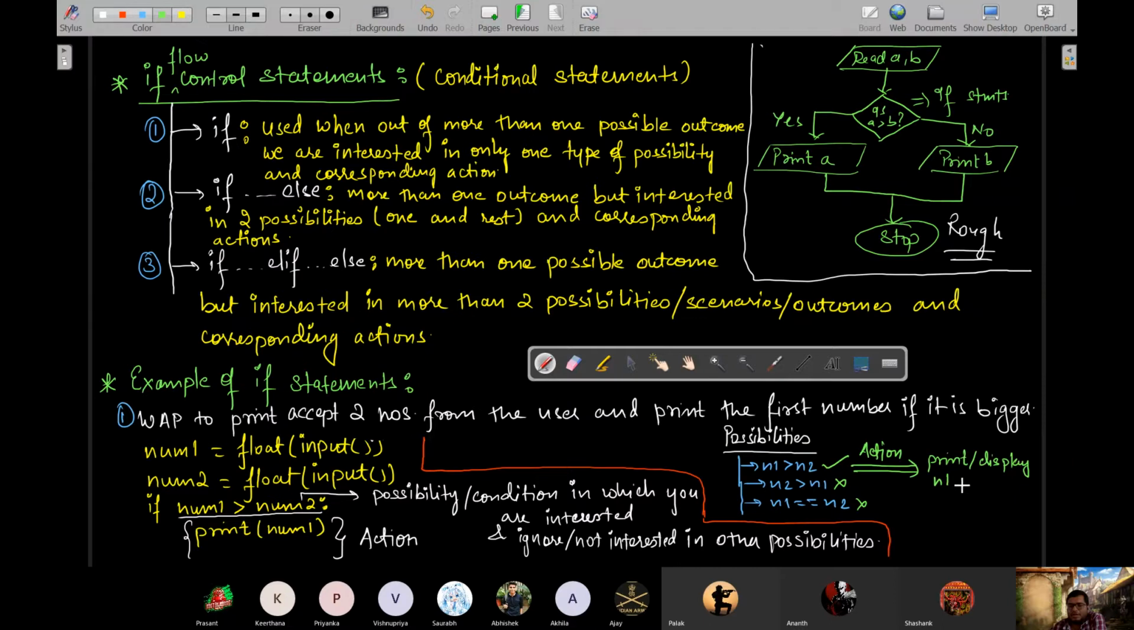ठीक है, which will form the block or body in indented manner.